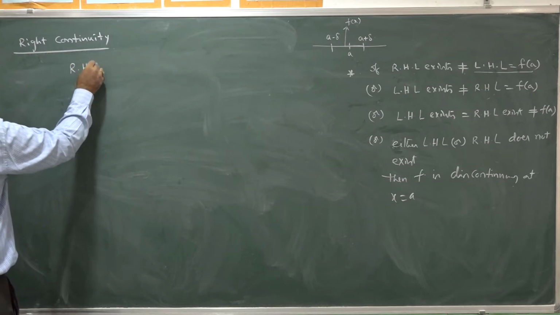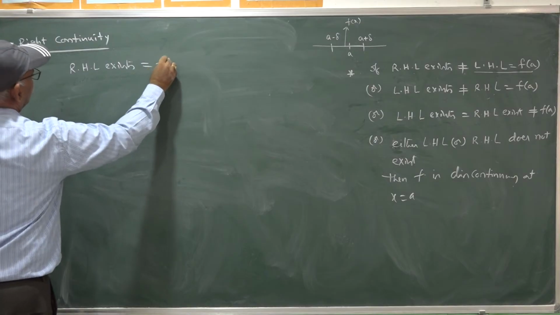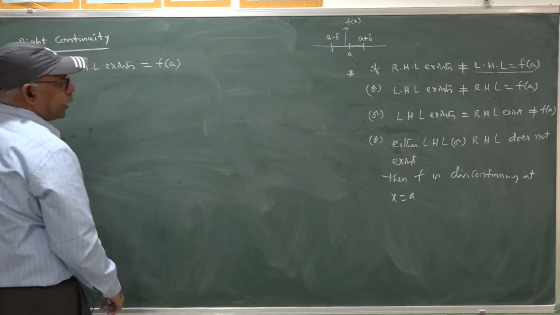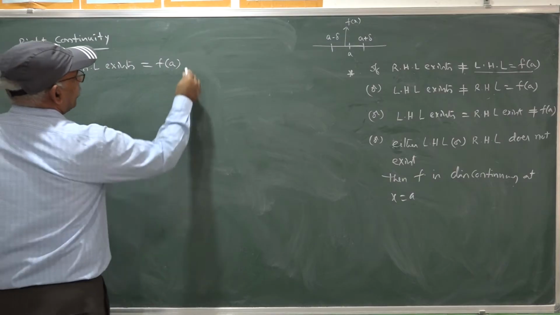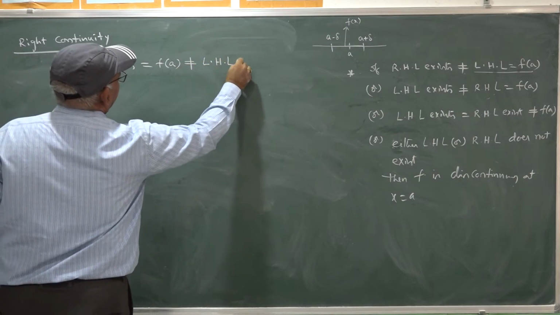Right hand limit exists and equal to f of a, which is not equal to left hand limit exists.